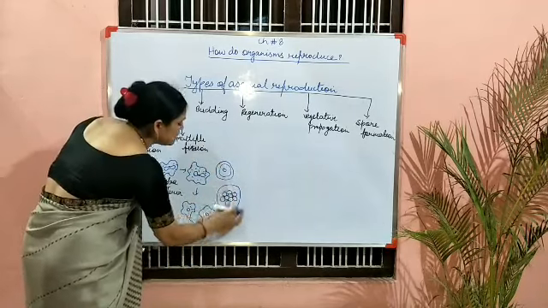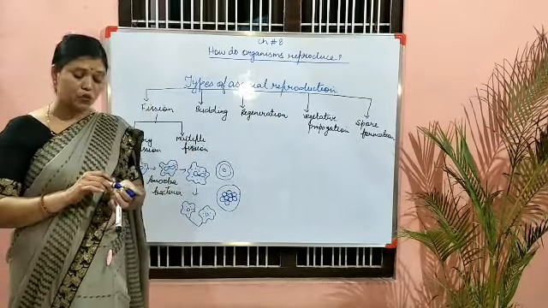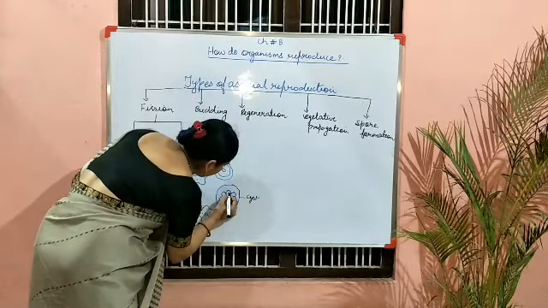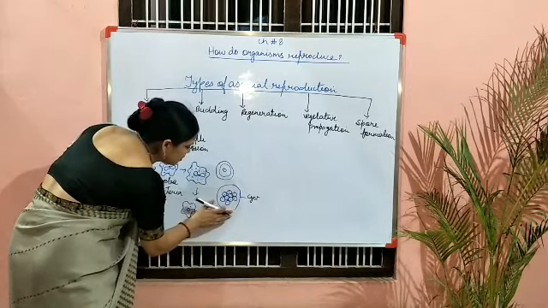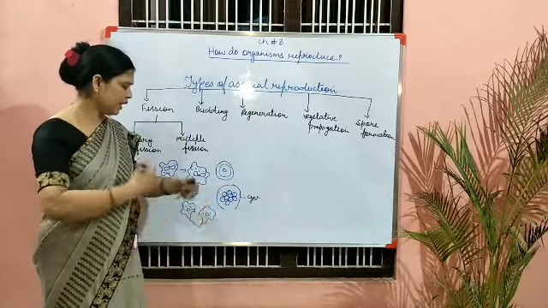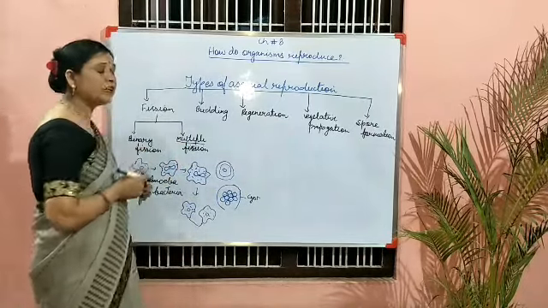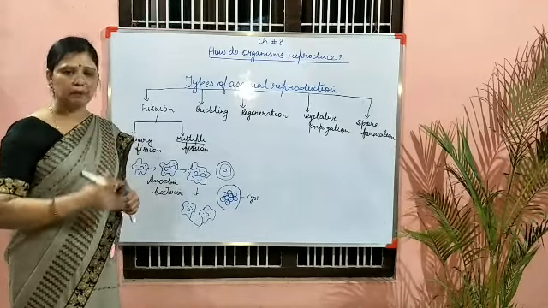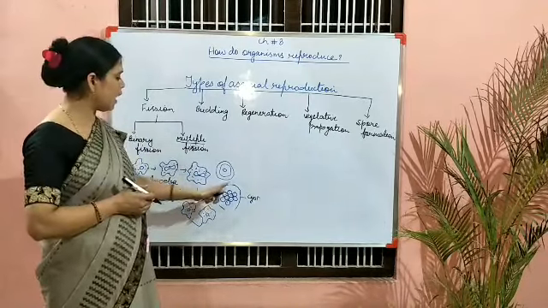And these are covered inside an outer covering. One outer protective covering is there. That covering is known as cyst. What do we call this covering? That is cyst. So when it ruptures, then these are released and they produce new individuals. So this is multiple fission, in which numerous nuclei are formed. The nucleus undergoes repeated division and many nuclei are formed, and these nuclei are well protected inside an outer covering called